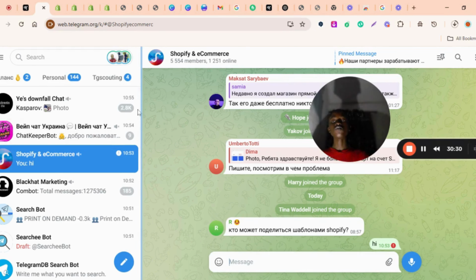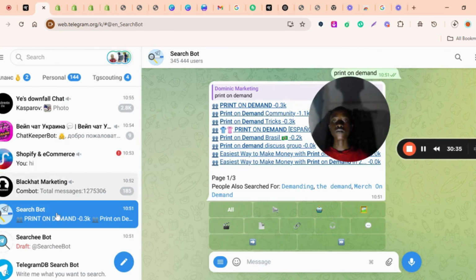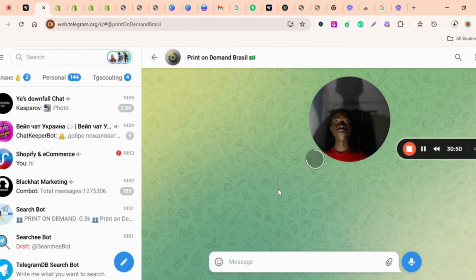So okay, let's try the last bot. Say you want to pay for print on demand Brazil, like this one, print on demand Brazil. There's a high probability that one can sell there, because I just joined today and I've even been seeing some work there.